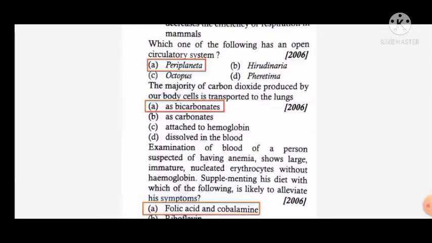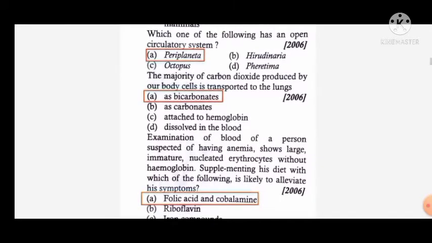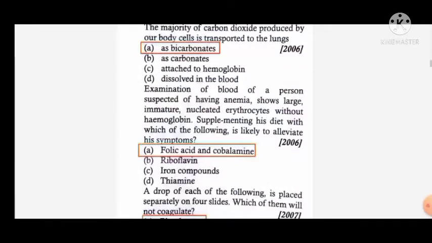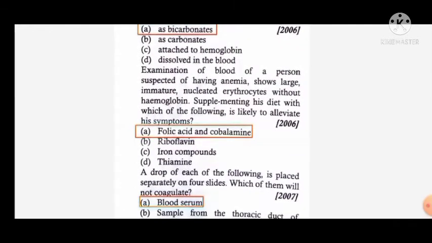The majority of carbon dioxide produced by our body cells is transported to the lungs as bicarbonate, as carbonate, attached to hemoglobin, or dissolved in the blood. It is transported to the lungs as bicarbonate in larger form.